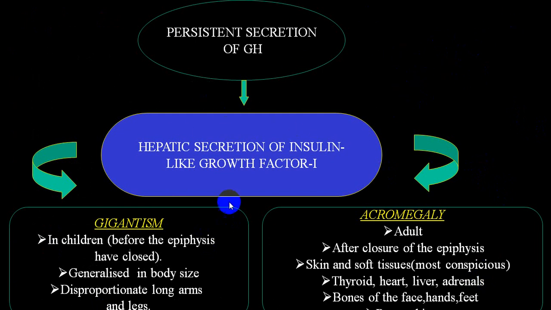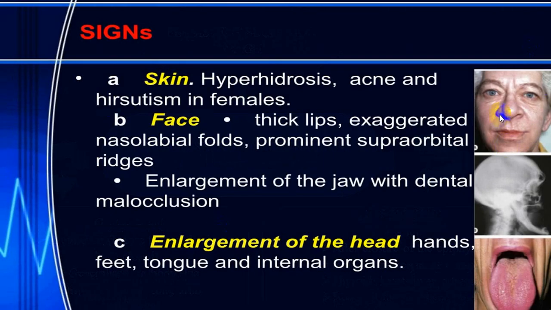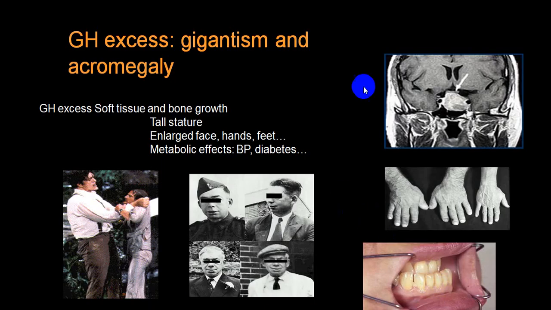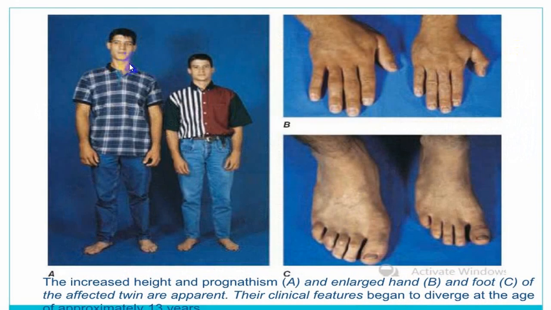A growth hormone tumor will produce gigantism if it is before the epiphyseal closure, and if it is after the epiphyseal closure it will produce acromegaly. I am not going into detail. You will have skin changes, facial changes, enlargement of the head, macroglossia, etc. We will be doing all this separately. These are a lot of different pictures which show you how a person with acromegaly and gigantism will look. This is acromegaly. You can see the normal, this is abnormal, this is normal, this is abnormal.